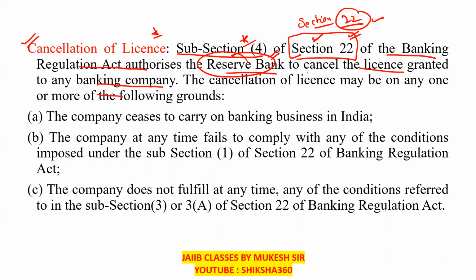So what are the reasons for the cancellation of the license? The cancellation of the license may be on any one or more of the following grounds. Let's discuss one by one. First one is the company ceases, that is stops, to carry on banking business in India.